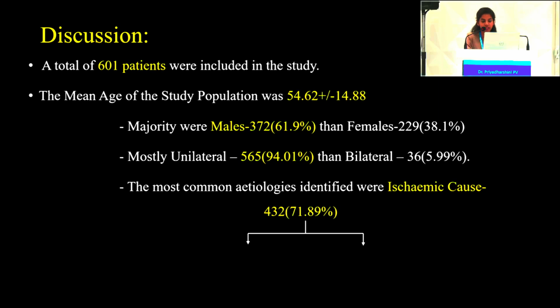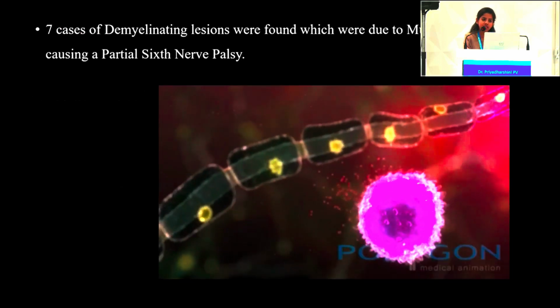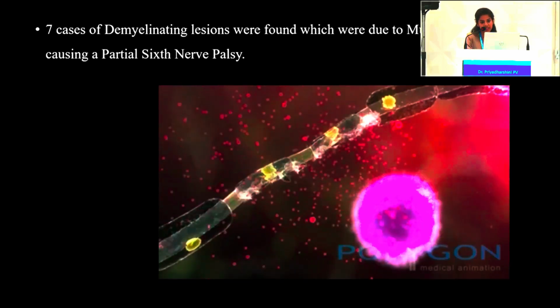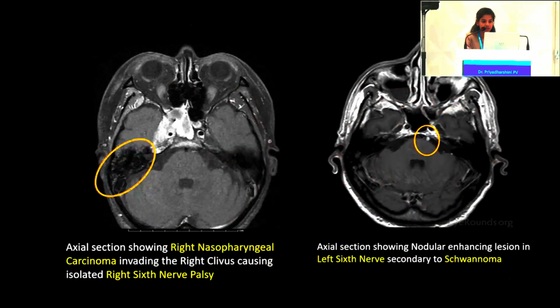I would like to summarize by saying that a total of 601 patients were included in the study with an age group of 51 plus or minus 14 years, and the majority were males and unilateral. The most common etiology identified was ischemic cause, and among them 74% were unilateral and 33% were bilateral. 7 cases of demyelinating lesions were found, which were due to multiple sclerosis causing a partial sixth nerve palsy. And the first picture shows a right nasopharyngeal carcinoma invading the right clivus causing isolated sixth nerve palsy.